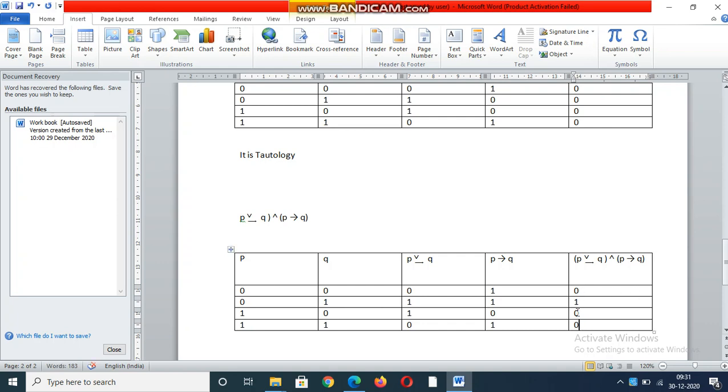You observed here that the outputs are not all true and not all false. You have both true as well as false, in the sense 0 as well as 1. When you get the output like this, both 0 as well as 1, we call it a contingency.